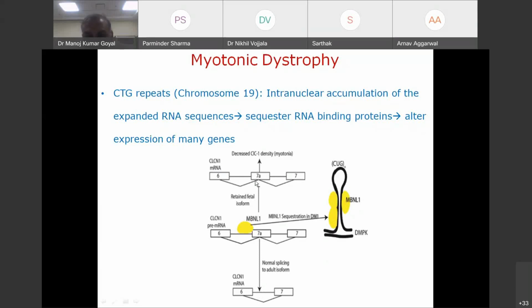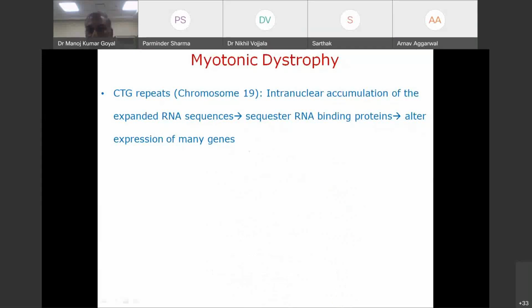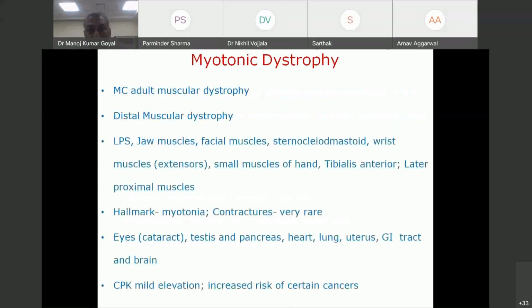Their normal splicing does not occur. So chloride ion conductance is decreased, but because of the sequestering of RNA binding protein, the functioning of many other genes is altered. Accordingly, we get heart dysfunction, lung dysfunction, megaesophagus, megacolon, uterine function is decreased, testicular atrophy, type 1 diabetes, cataract, as well as mental retardation. So it is a different kind of mechanism where you are going to get different kinds of organ involvement.